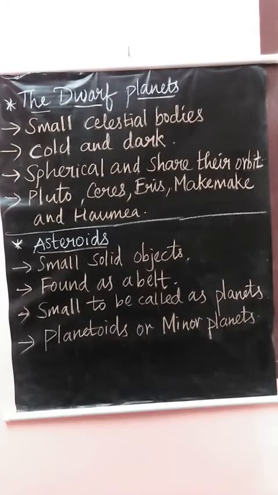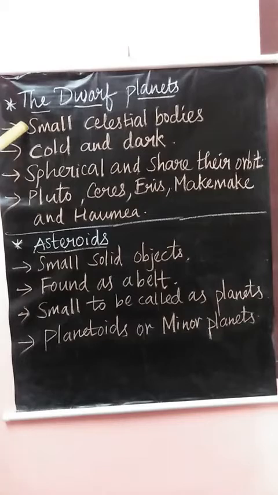So today we will see about the satellite, the moon, which is the Earth's satellite, and even we will see about the other celestial bodies like the dwarf planets, asteroids, comets and meteoroids in detail. So first we are going to see about the dwarf planet.